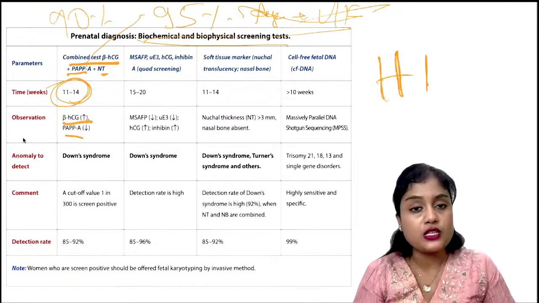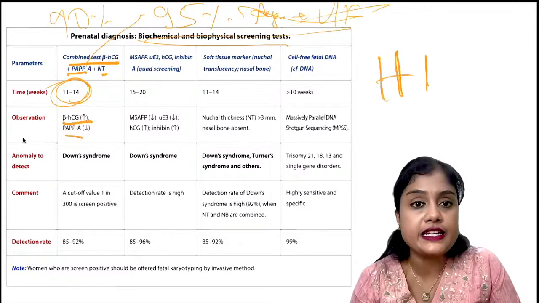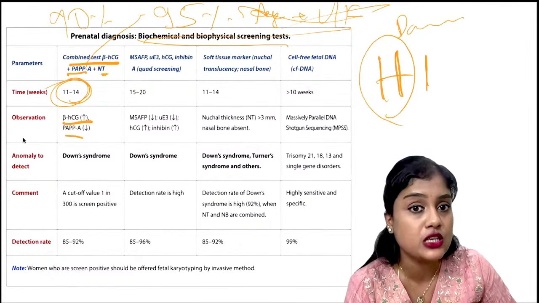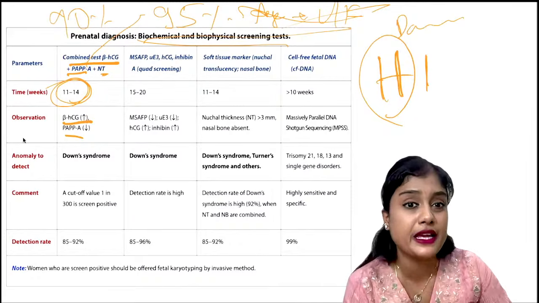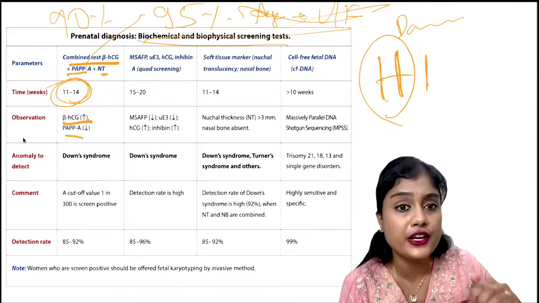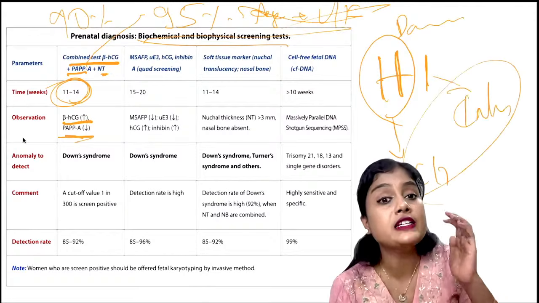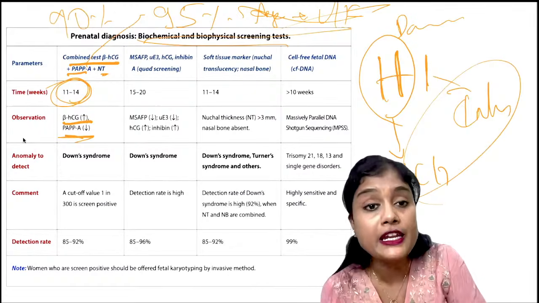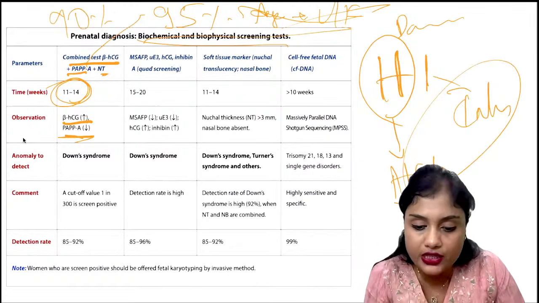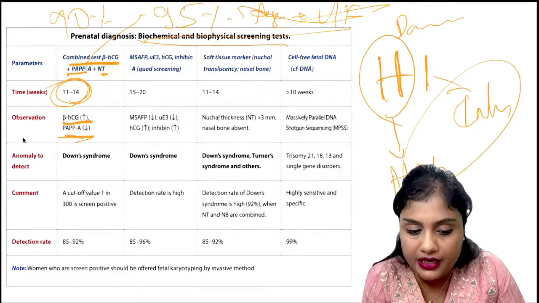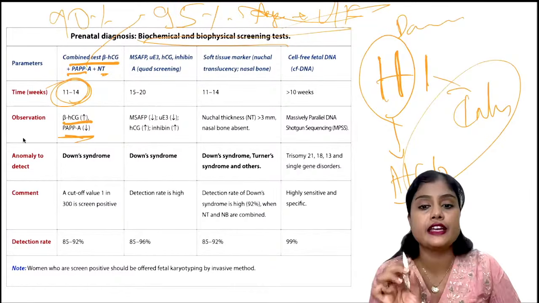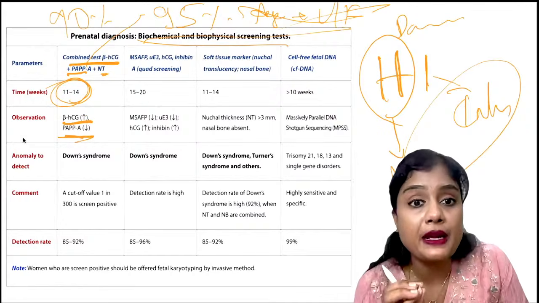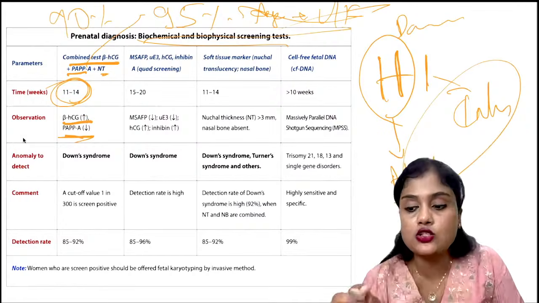PAPP-A will be reduced. Let us say they have given you a clinical case scenario saying PAPP-A is raised. What is your diagnosis? Will you write it as Down syndrome? No. PAPP-A is raised mostly in preeclampsia cases. Or sorry, it is not raised in case of preeclampsia or Down syndrome. It is beta HCG which is going to be raised, and it is inhibin A that is going to be raised. Okay, you can see here. Beta HCG and inhibin A is the one which is going to be raised in case of Down syndrome. So this is what you should remember, and what parameters are tested in what gestation. This is also what you should remember.